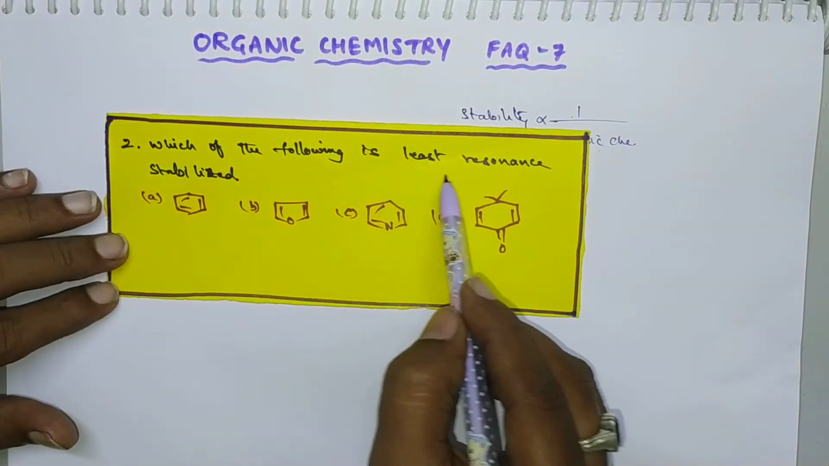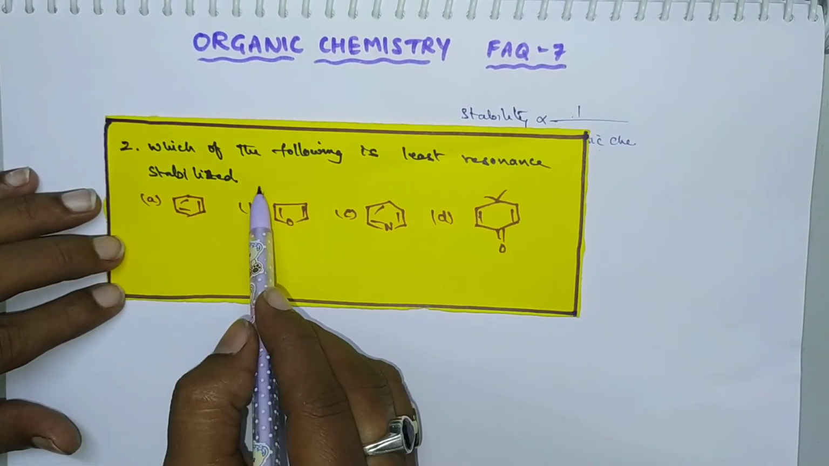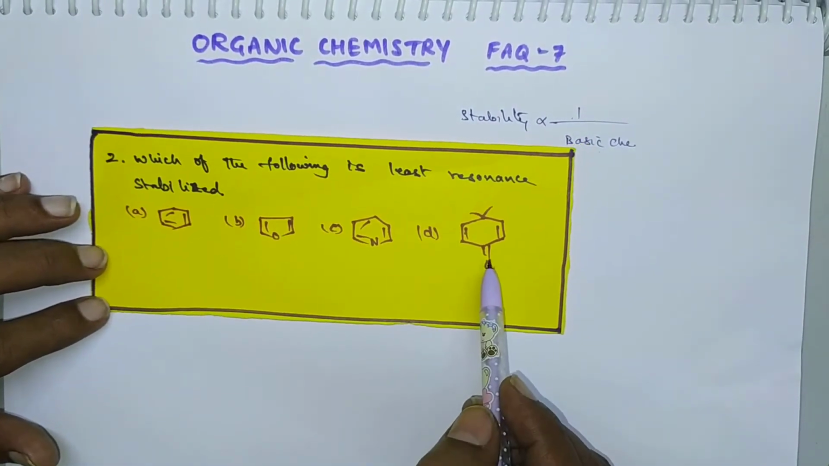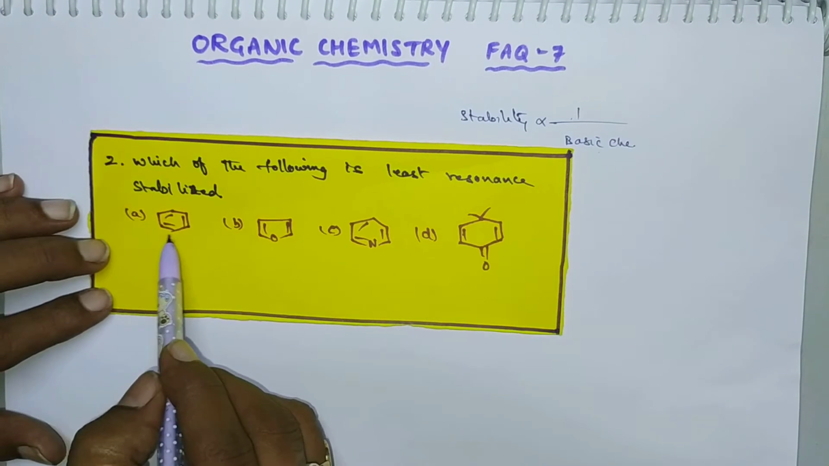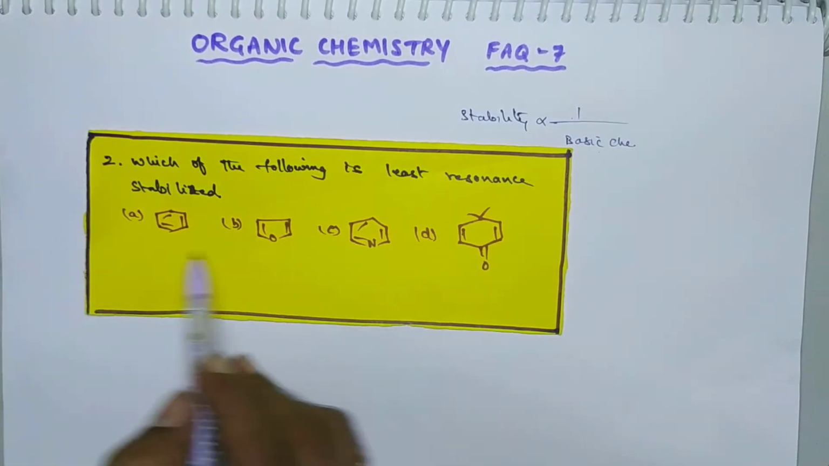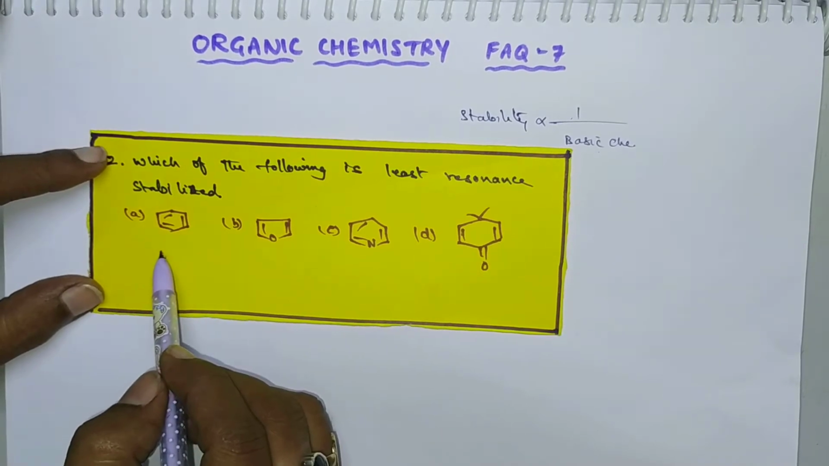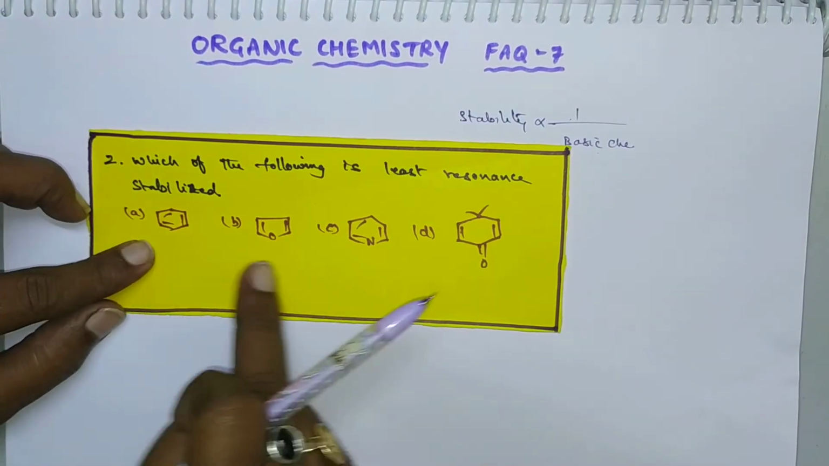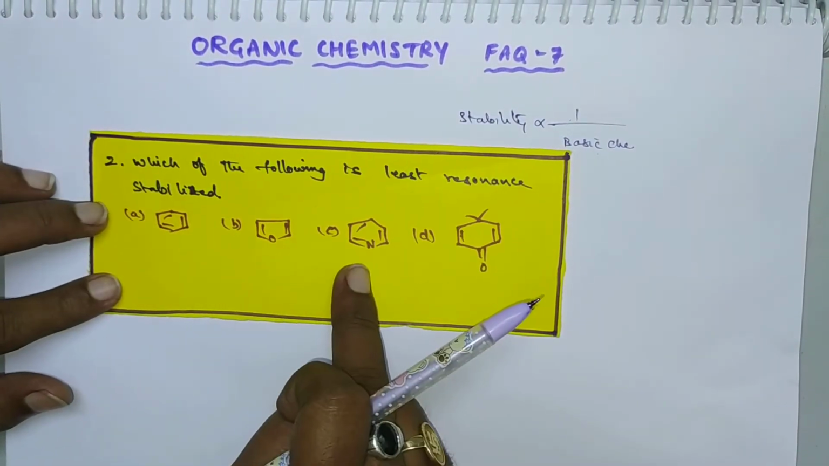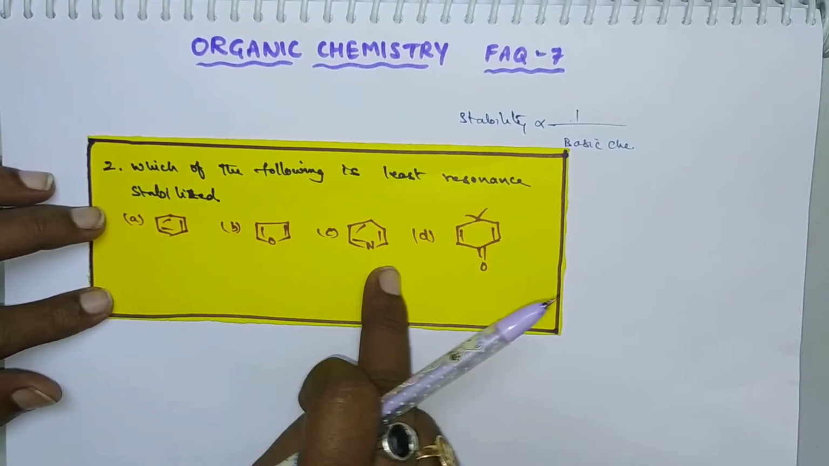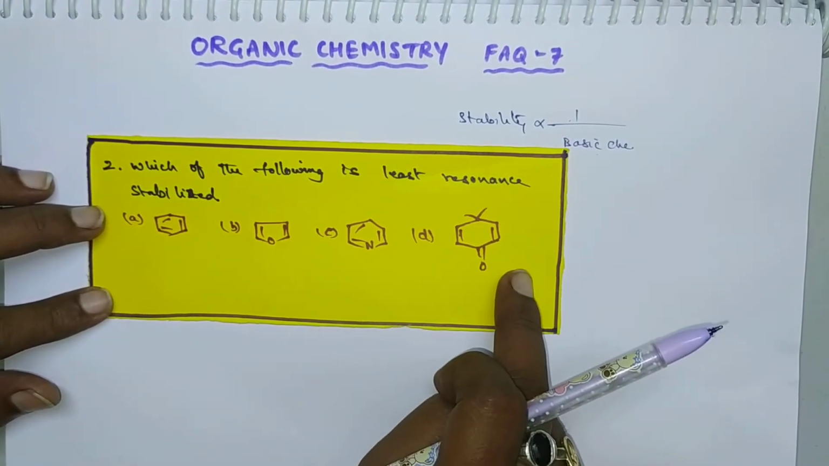Next question. Which of the following is least resonance stabilized? Among these three, which is least resonance stabilized? Here all these are involved in resonance effect. This involves resonance effect due to aromaticity. This is also an aromatic compound, and here it is also an aromatic compound. So these three are aromatic compounds. This is not an aromatic compound.